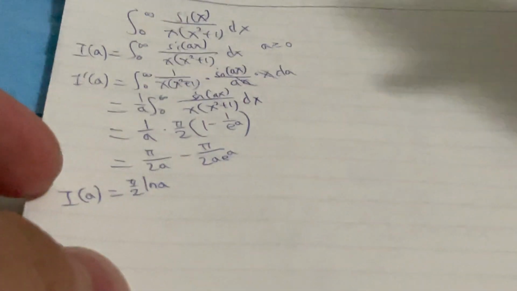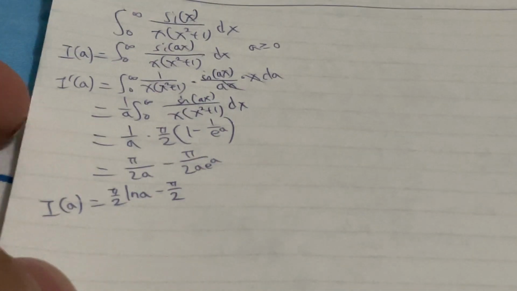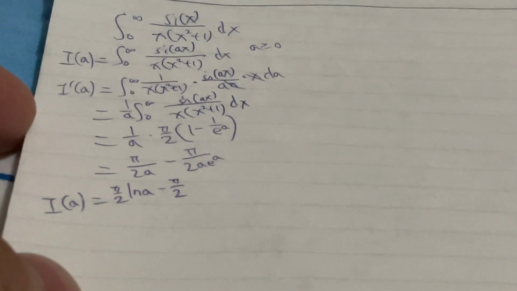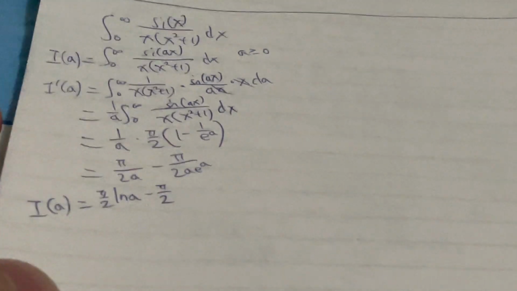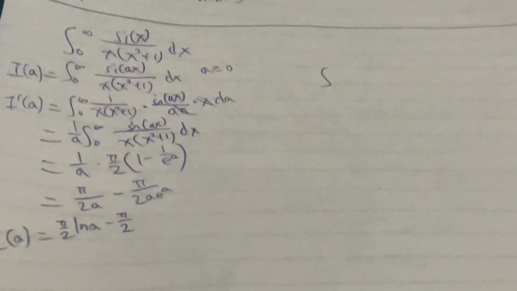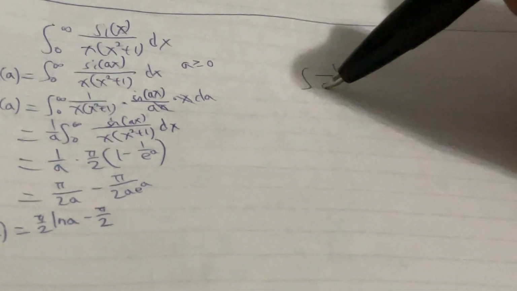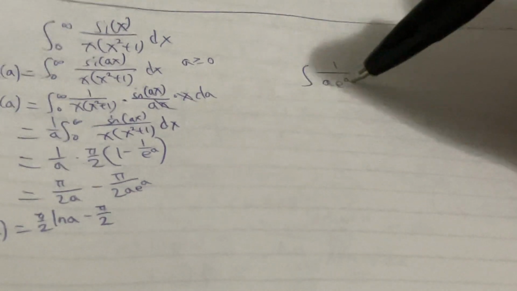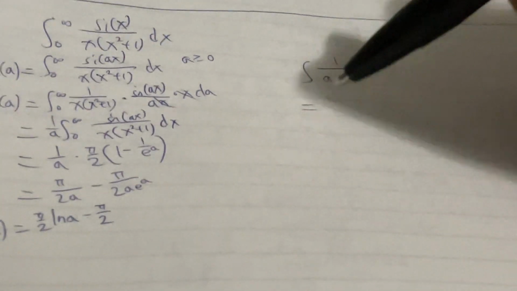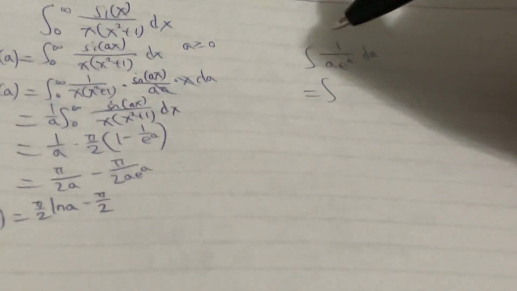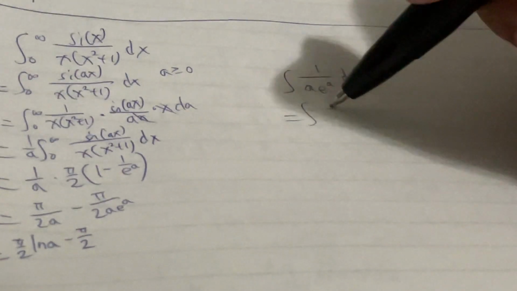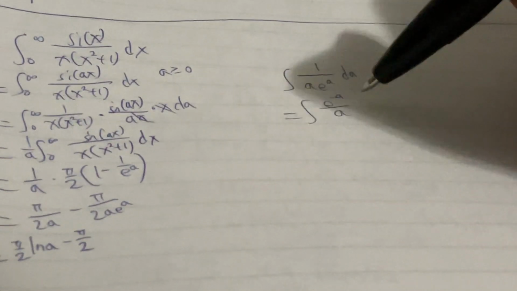So we are going to put the negative pi over 2 in front. So what's the integral of 1 over a times e to the a? Let me just do more work here. The integral of 1 over a times e to the a da. So let me just bring this e to the a to the numerator, so you will get e to the power of negative a over a da.